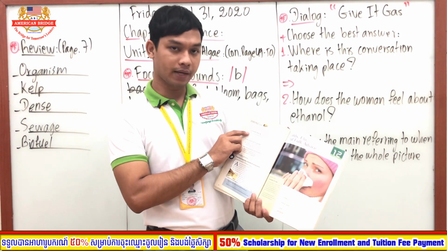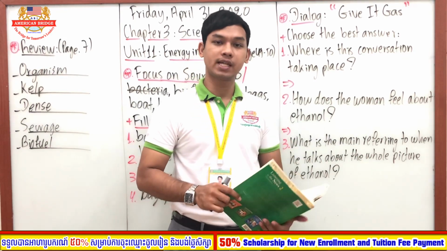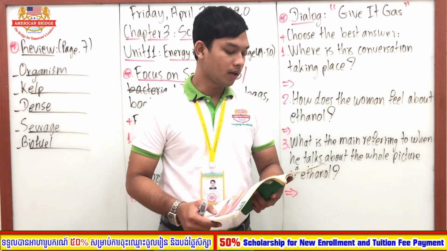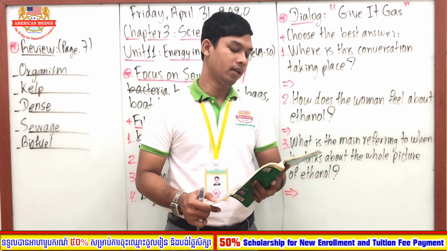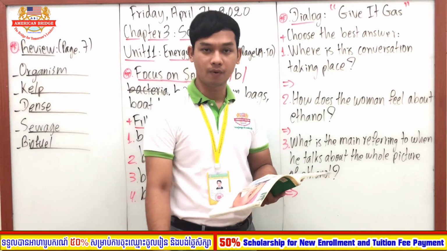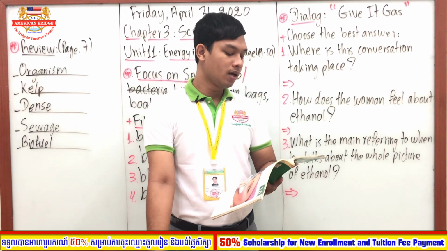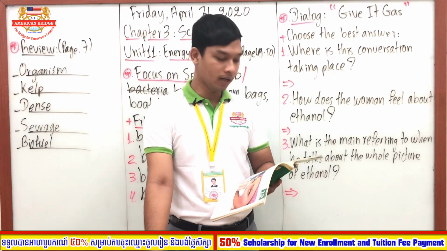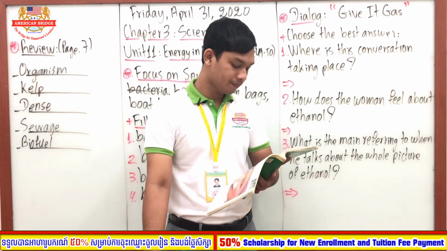The first one, I can read that for you. We say, where is this conversation taking place? All right. We have A, B, C. A, at the gas station; B, in a cornfield; C, in the grocery store. Okay, which one would be the best answer for question number 1? And number 2, how does the woman feel about the ethanol? Okay. So there are also 3 answers.